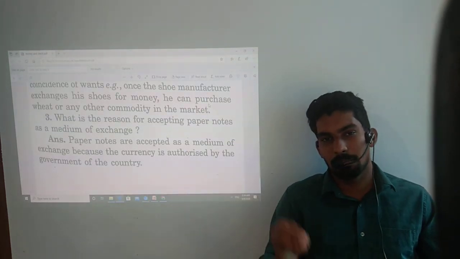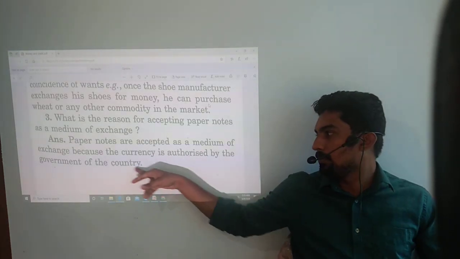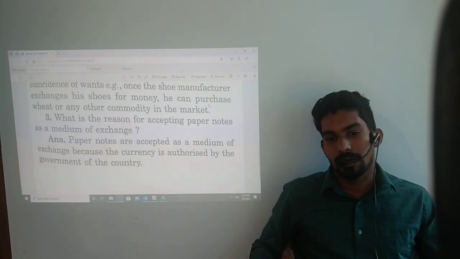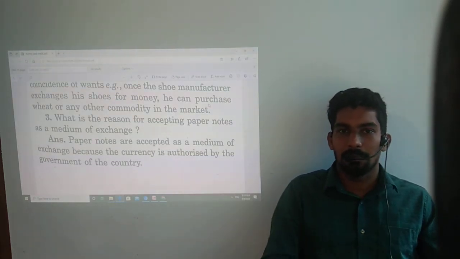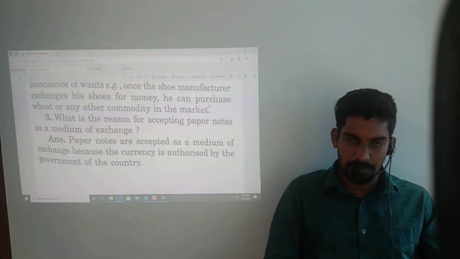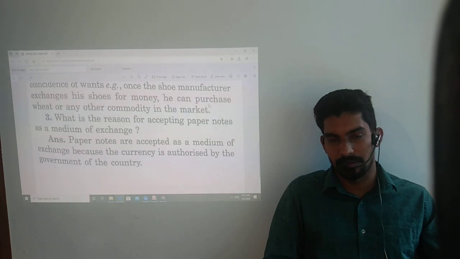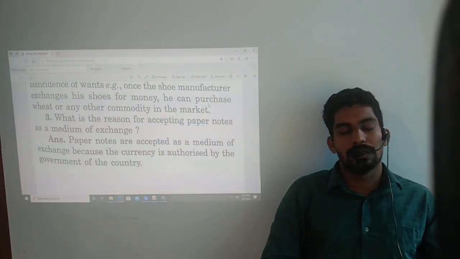We know that it is a paper, merely a paper. Even though, we are accepting the value, government approved. You can see in a note that the approval is given on the paper currency. That's why we are accepting paper notes as a medium of exchange in our country. So these are the possible questions from this part.